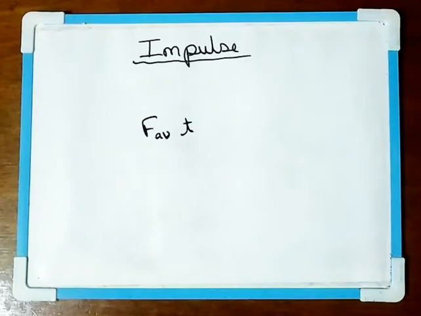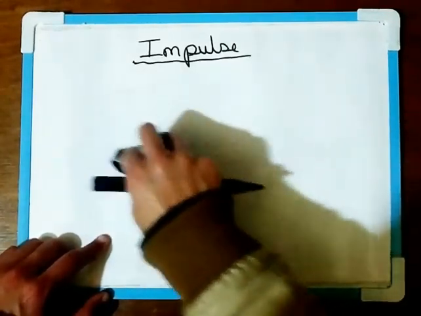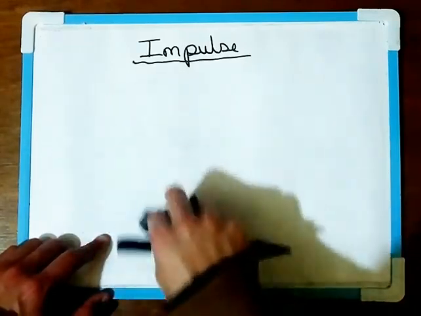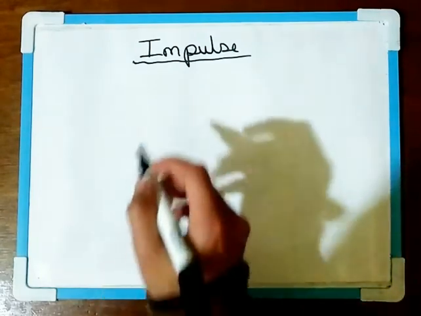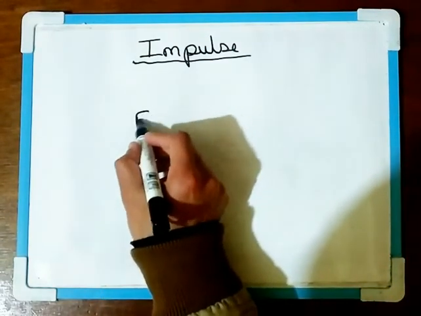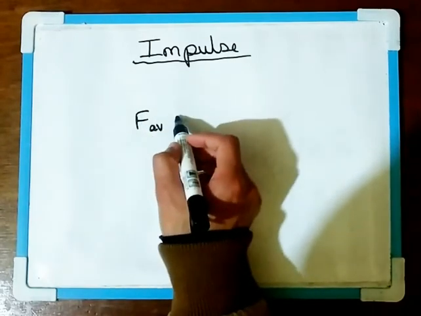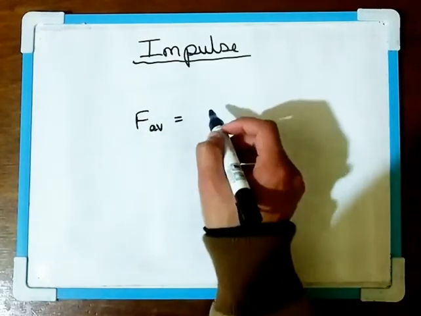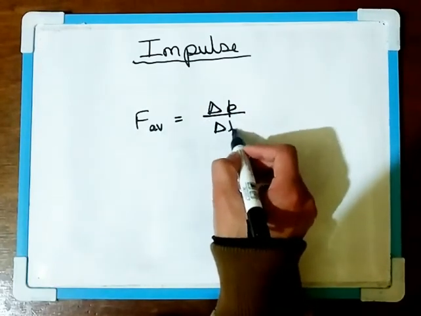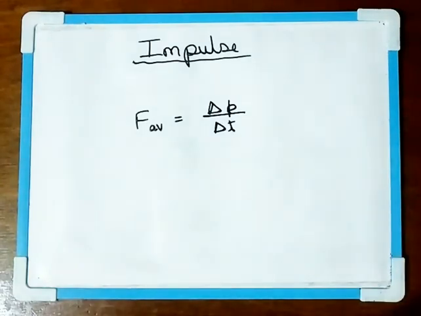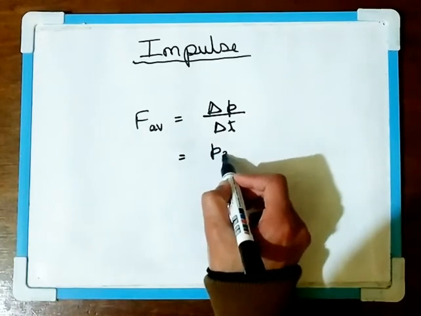Now we can also derive or define impulse by using the second law of motion. According to the second law of motion, the force, say average force, is equal to the change in momentum divided by the time interval, and this change in momentum is equal to P2 minus P1.